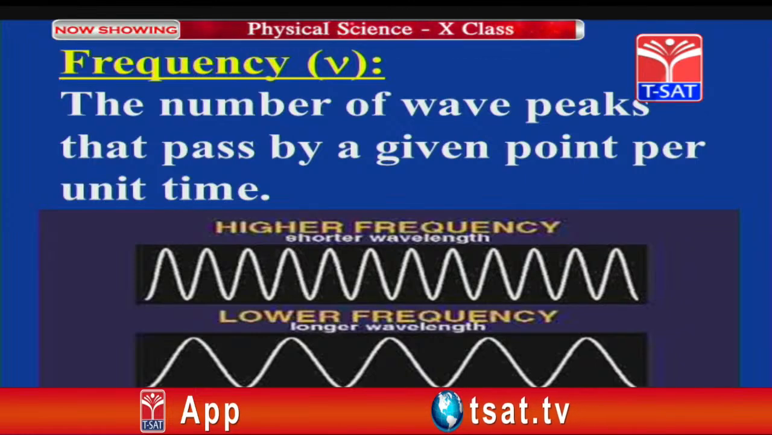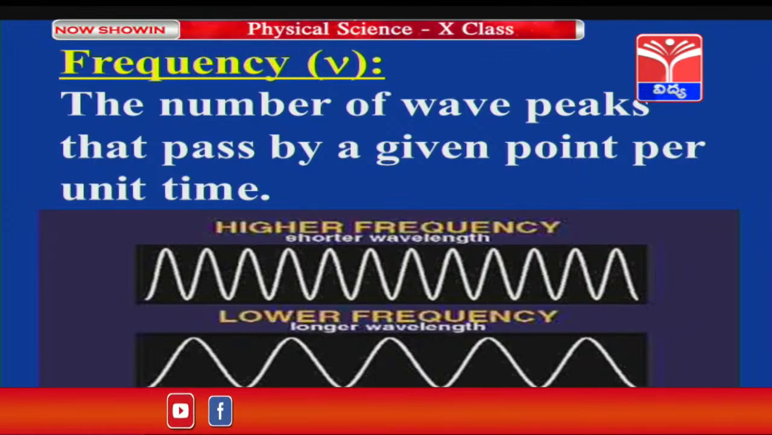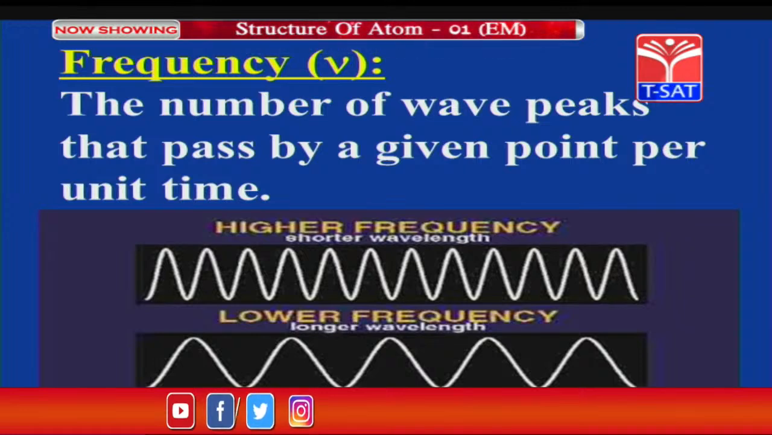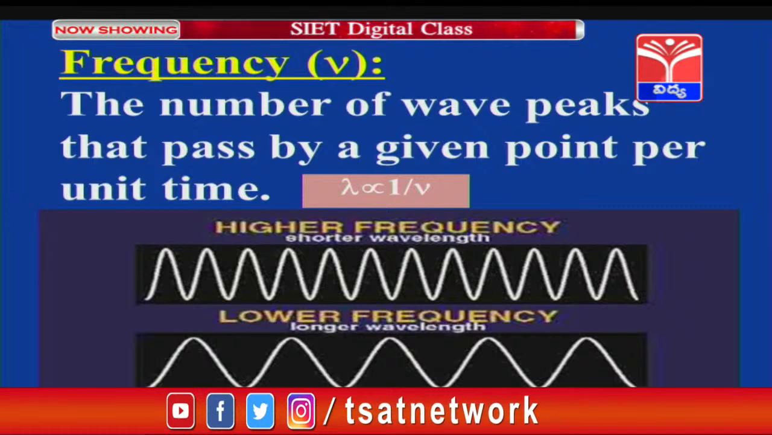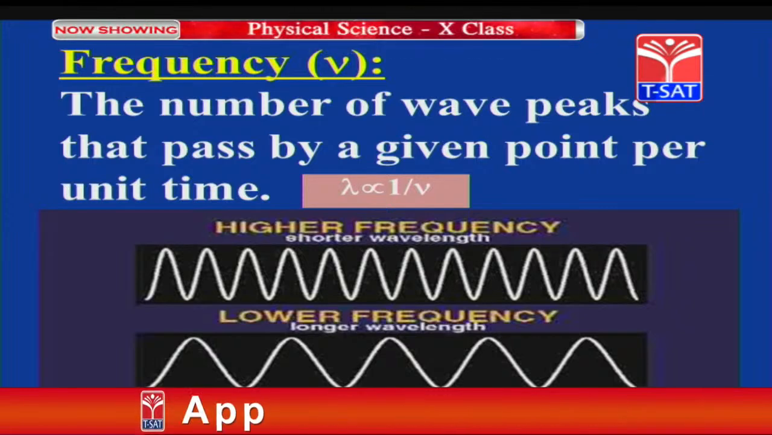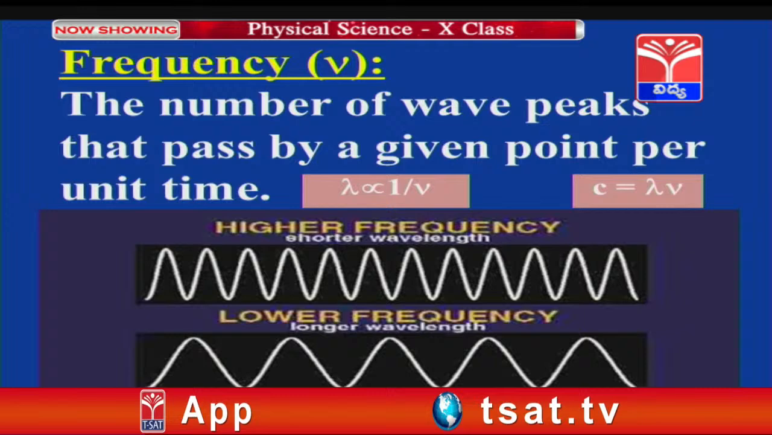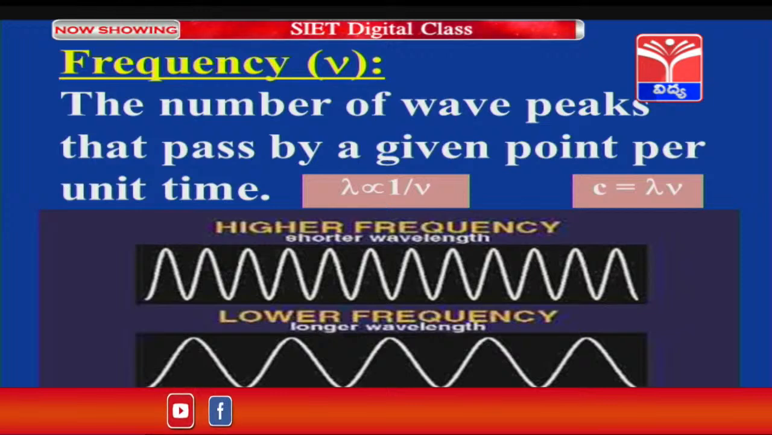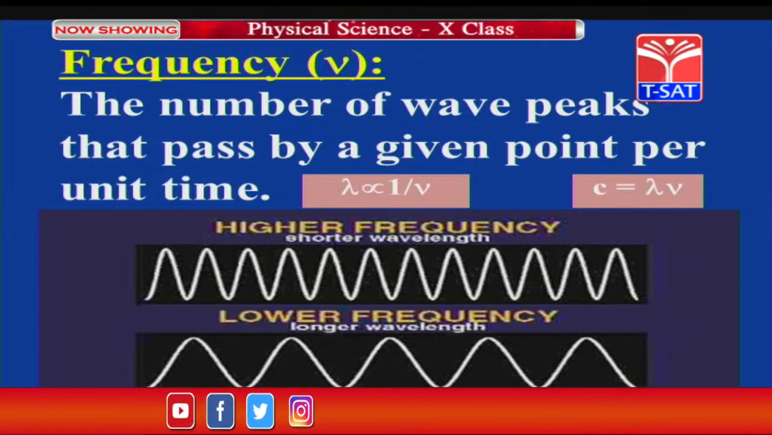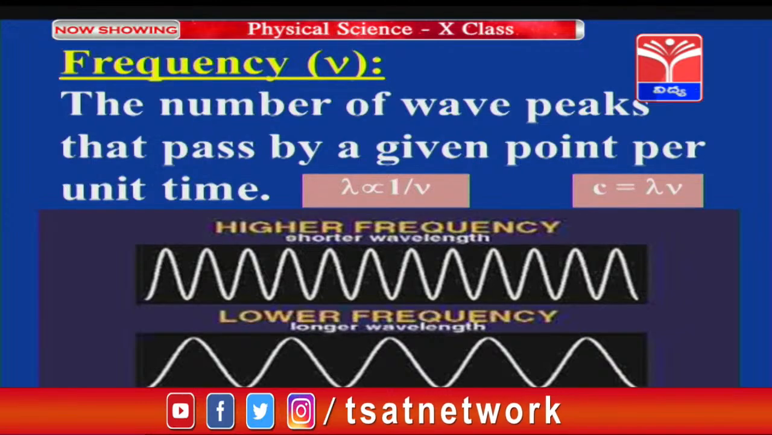If the wavelength is very short, then the frequency will be more. If the wavelength is longer, then the frequency will be less. So here lambda means wavelength, and wavelength and frequency are inversely proportional to each other, and these two are related to the speed of light. Here the speed of light is indicated with c, where c = λν.